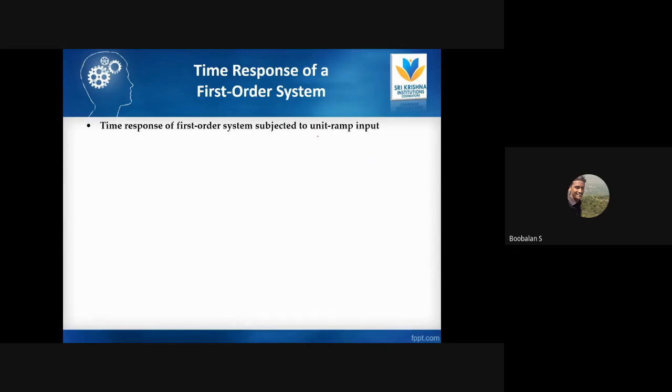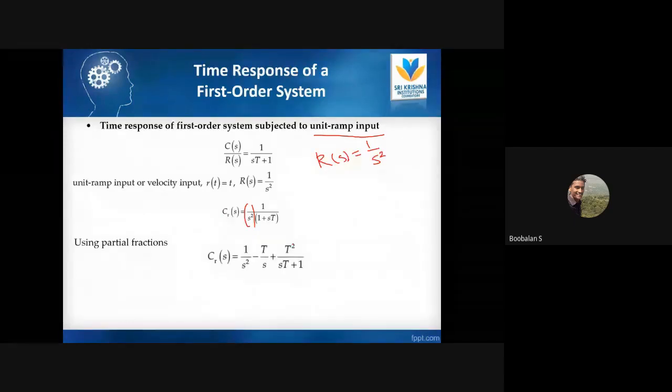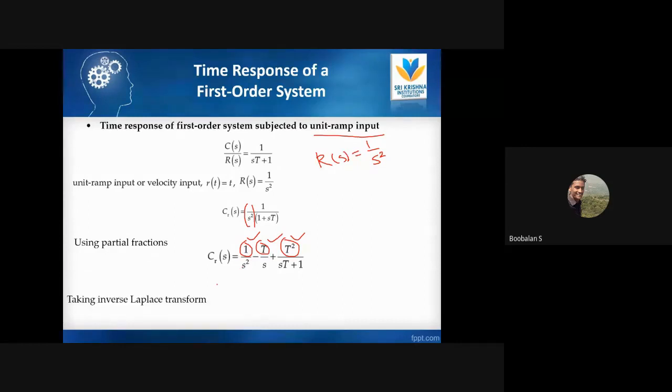In the same way, I'm going to apply a unit ramp input. The R of s value will be 1 by s square, right? Just replace it with 1 by s square, and we'll get an equation like this. Then, before taking the inverse Laplace transform, just apply partial fractions with A, B, C, whatever values. It is the same thing. Just find out the A1, A2, A3 values and substitute. Once you have these values, you can easily apply the inverse Laplace transform, right? It will be very easy, the same way we solved the sum.